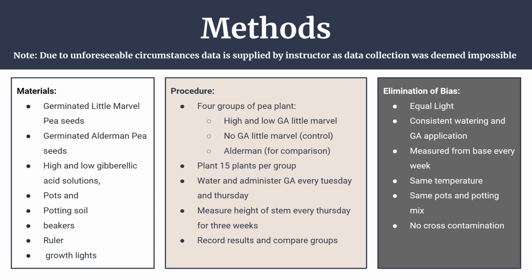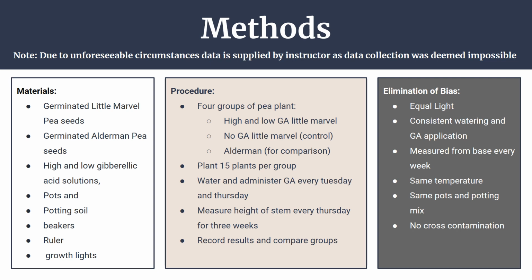First, we take the four groups of pea plants, which are high and low gibberellic acid Little Marvels, no gibberellic acid Little Marvels, and Aldermans. After that, we plant 15 plants per group, which is 3 pots per group. After that, we water and administer gibberellic acid every Tuesday and Thursday. Furthermore, measure the height of the stem every Thursday for 3 weeks, and at last record results and compare groups.